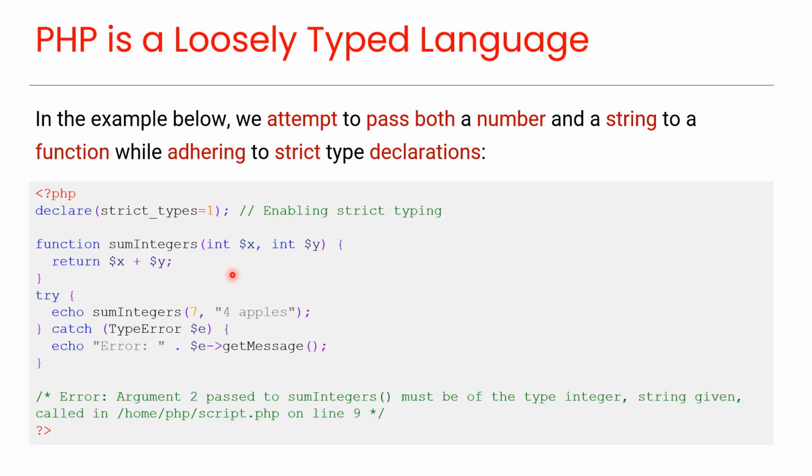In this function, we specify the data type of these arguments. Here we are passing both an integer and a string to this function, and here you can see in this output that an error is shown.